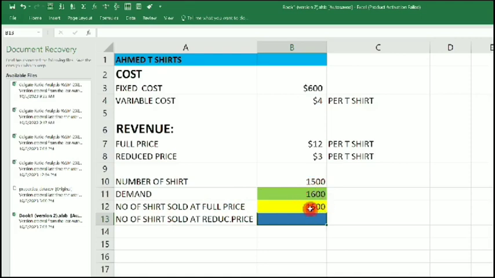So we have to use a formula that will work for both of them. So what we do is we pick equals to MIN. We want to pick the minimum of these two at any time. So which means we open parentheses. This is how we build the model. So we are going to click here, B10.